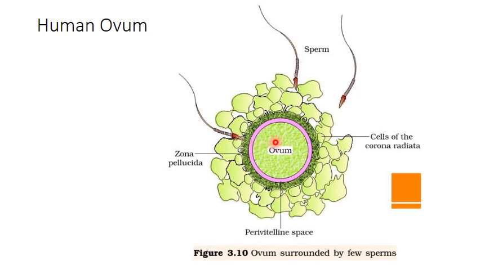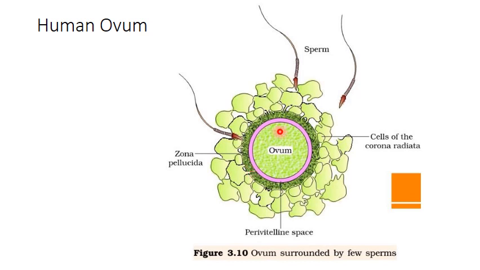So human egg, we said, is alecithal, and it has the cytoplasm called as ooplasm. It's rich in nutrients. The nucleus will be eccentric, though it's not visible in this figure. That means it will be towards one side, not in the center. And in the periphery of the ovum, there will be cortical granules secreted by the Golgi bodies. This is covered by a plasma membrane, which is called as plasma lemma or oolemma.